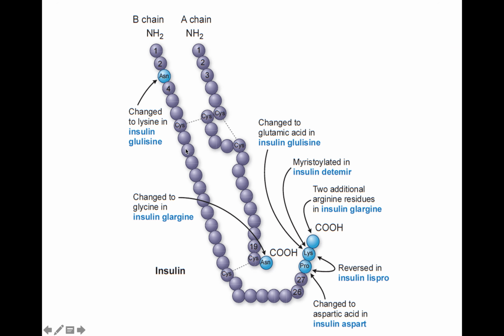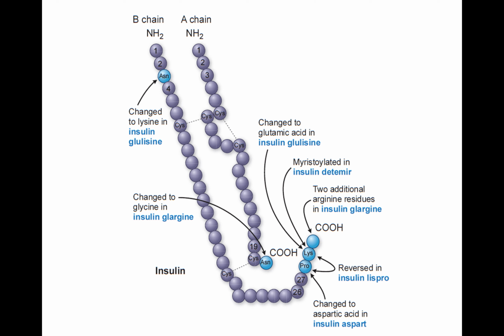Now again, this is the structure of insulin where you have modifications. You can see here this addition of aspartate in insulin Glargine, and here this cysteine. Here lysine is changed to glutamic acid in insulin Glulisine. From the name, you can pick the amino acid substitution: Glulisine, glutamic acid with lysine. So this is how the various insulin preparations are being made. I hope you understood. I think this is nothing new over here.